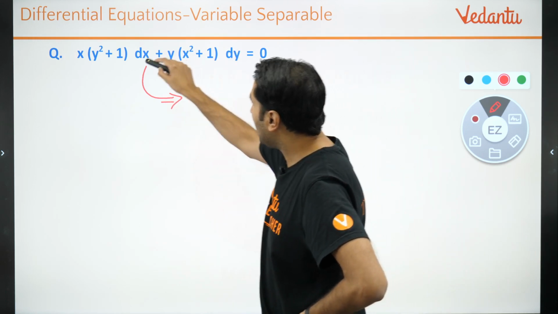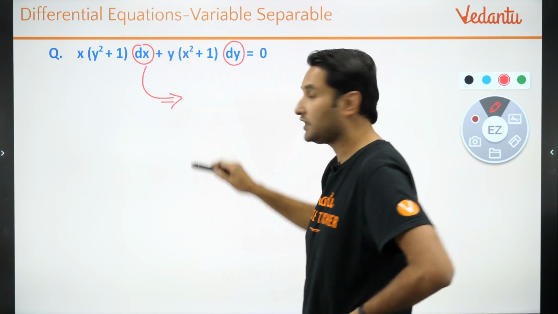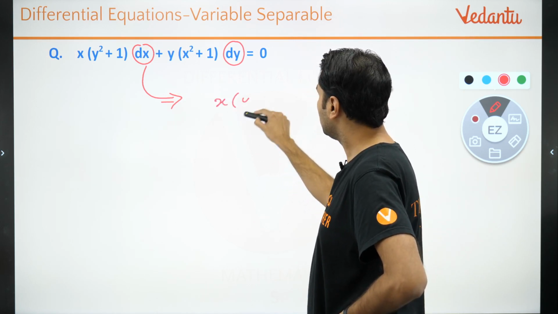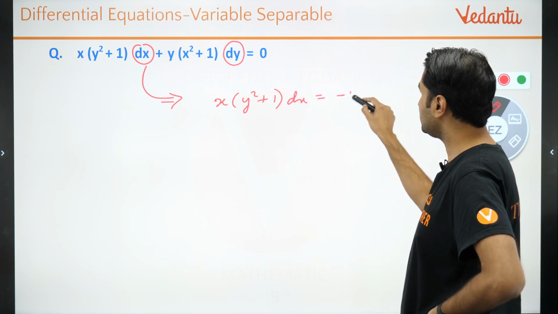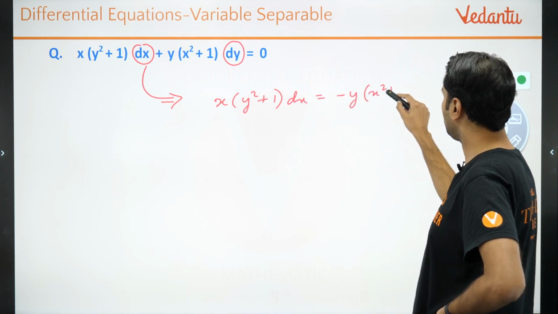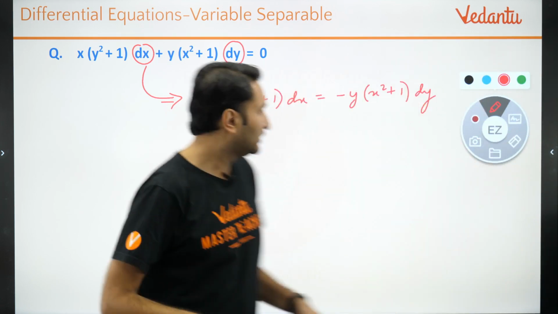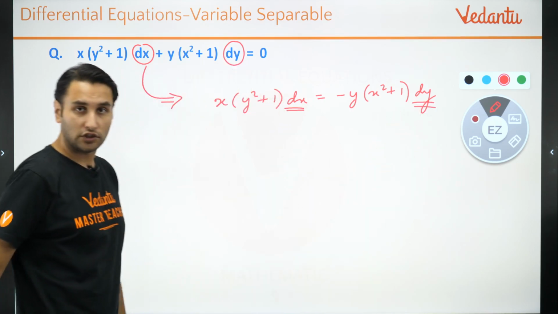What do you need? You need x with dx and a function of y with dy. Pretty simple. You can write this as x(y square plus 1) dx is equal to minus y(x square plus 1) dy. All you need to do is cross multiply. With dx I want x, with dy I want the function of y.